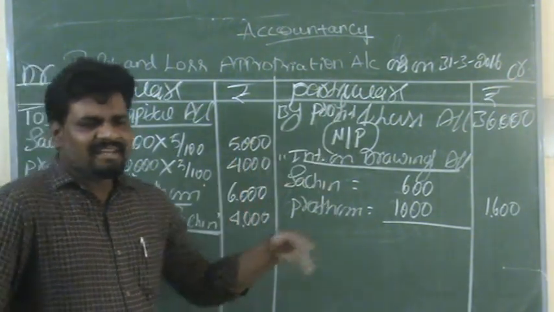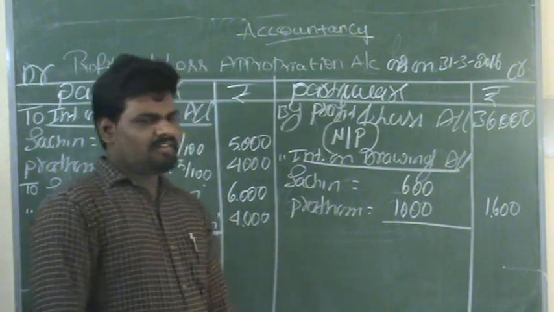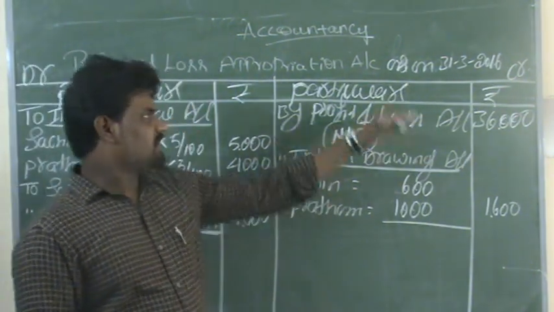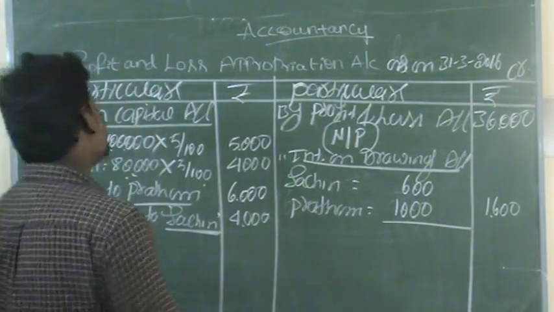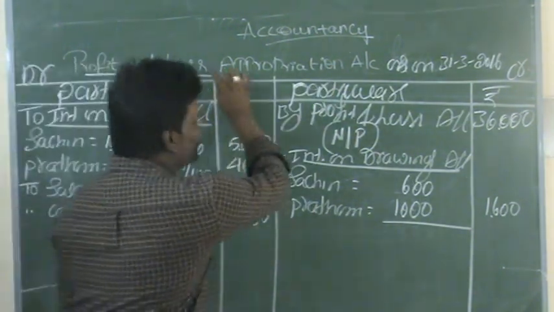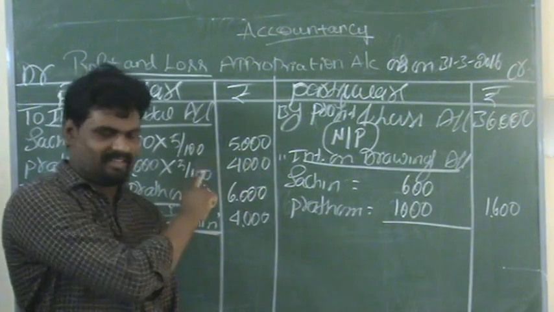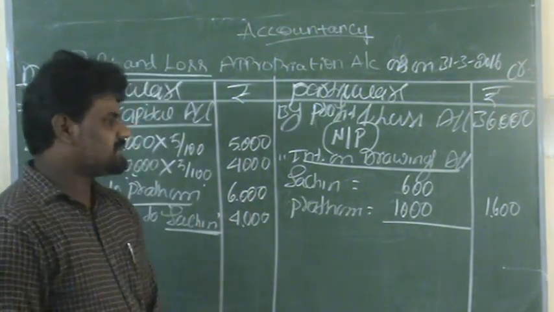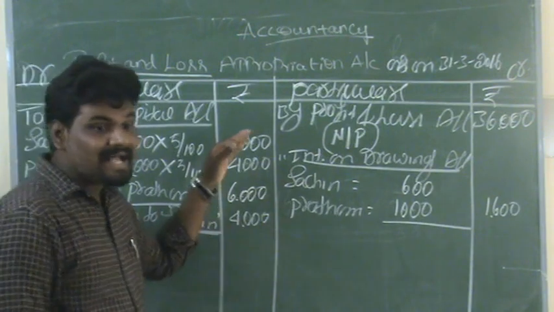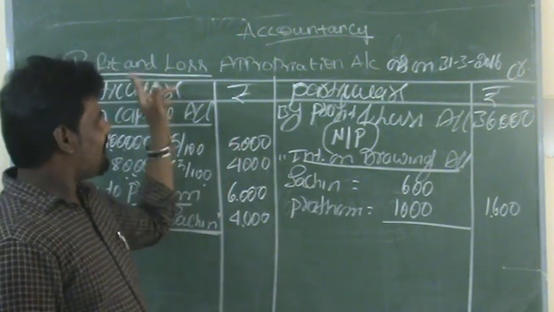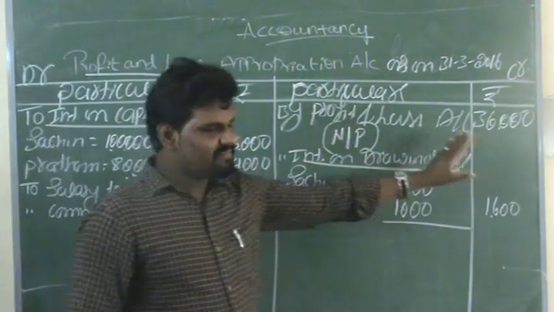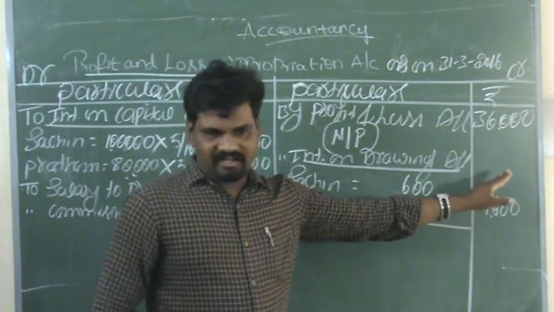So what is the next step? The main motive of preparing this account is to ascertain the profit or loss for the year. On the credit side, we record all the profits and incomes.